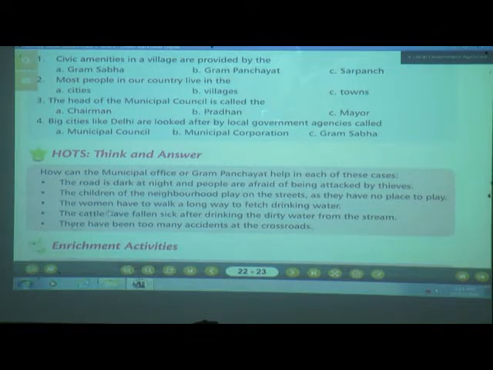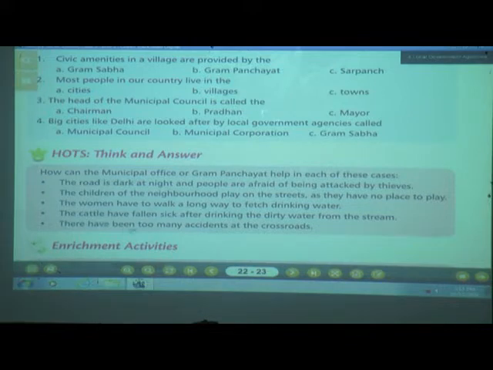The cattle have fallen sick after drinking the dirty water from the stream. Why have they fallen sick? Because of drinking dirty water. Then what help will the municipal office and Gram Panchayat give? Yes, they will clean up the stream. Next is what?